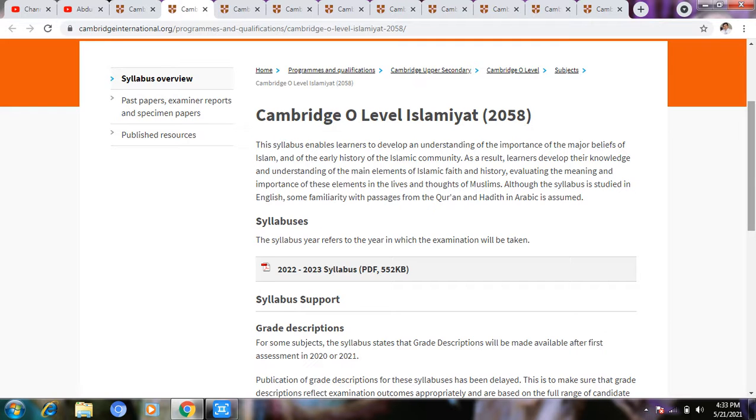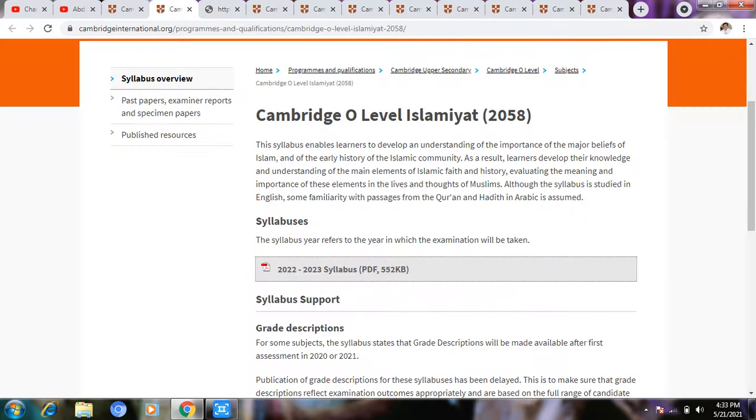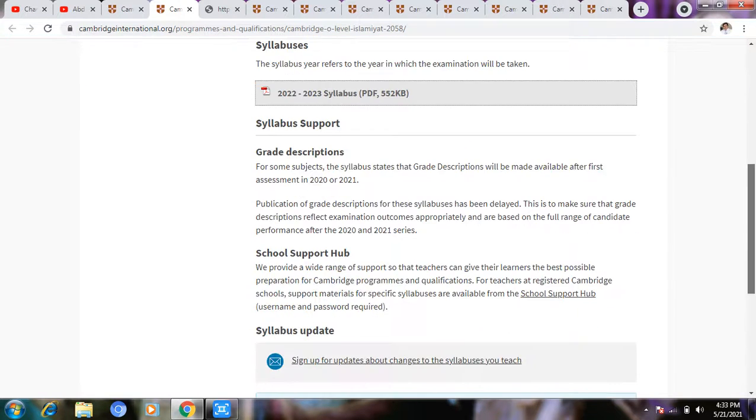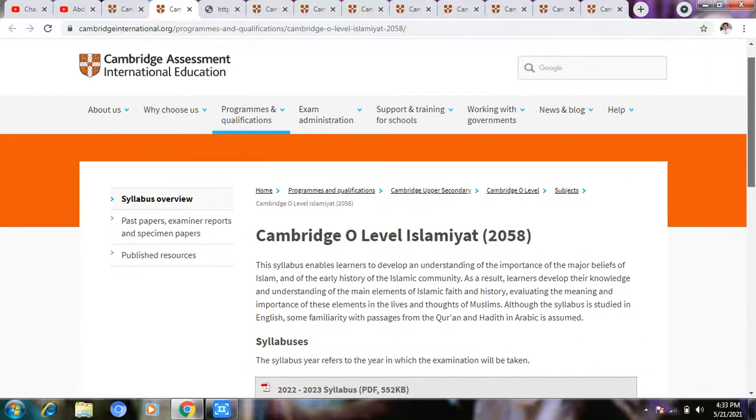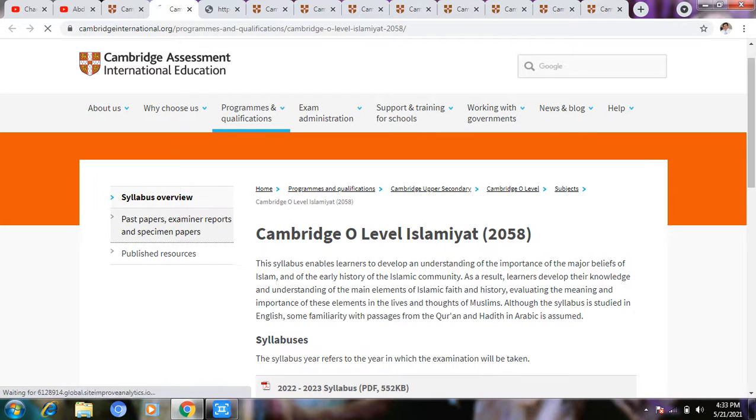If you want to go for past paper and examiner report, you can. Now it will take time for downloading.